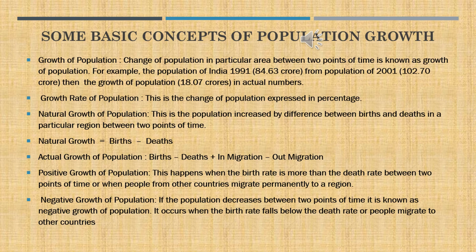If the population decreases between two fixed points of time, it is known as negative growth of population. It occurs when the birth rate falls below the death rate. Or another possibility is that people permanently leave that particular nation and go and settle elsewhere. Then it shows negative growth of population. Hope it's clear, Kanna.